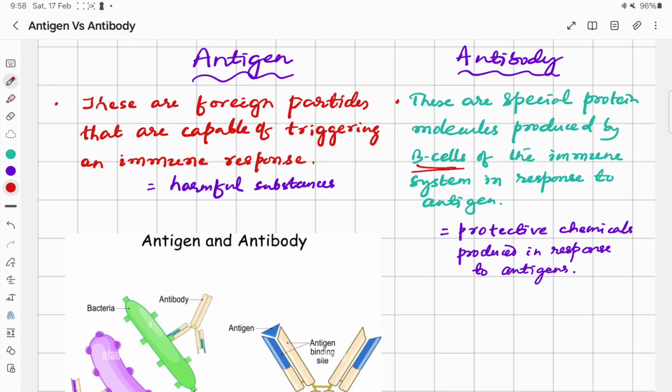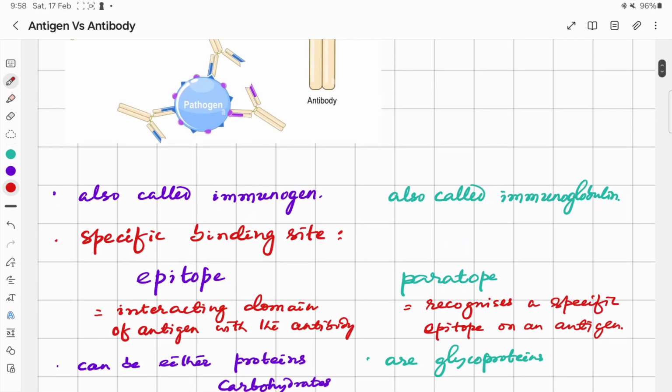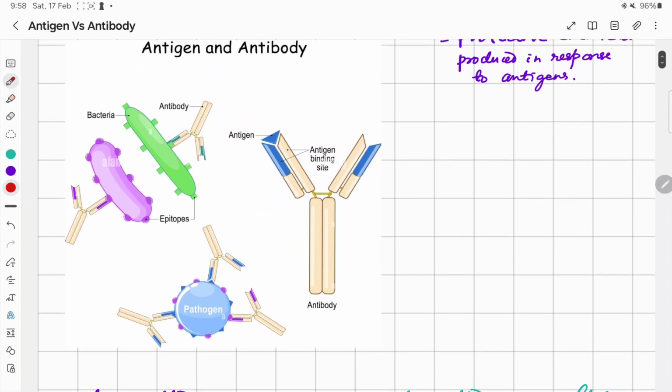So antigens are foreign particles. When introduced into our body, they produce antibody as a protective mechanism to eliminate that antigen. So antigens are also called immunogens and antibodies are also called immunoglobulins. Antigens, immunogens, antibodies, immunoglobulins. So you can see here, suppose a bacteria, it can cause infection.